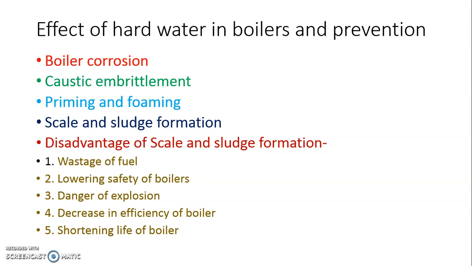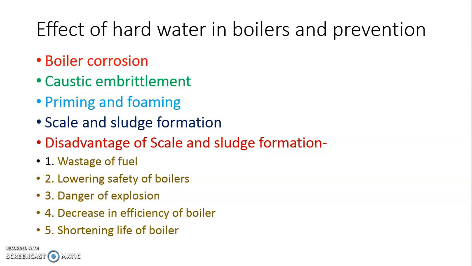There is boiler corrosion. Second problem due to hard water in boiler is caustic embrittlement. That is, in boiler, to soften water, the boiler feed water is continuously mixed with Na2CO3, sodium carbonate, and due to use of sodium carbonate for softening, there result in formation of NaOH, caustic soda, and from NaOH result in caustic embrittlement.